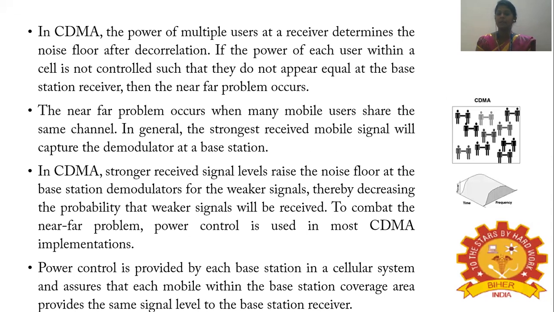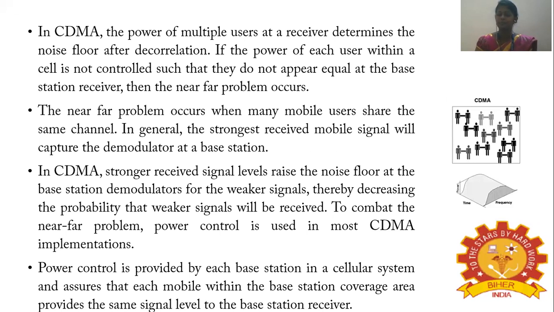In the CDMA technique, the power of multiple users at the receiver determines the noise floor after decorrelation. If the power of each user is not controlled in such a way that they appear equal at the base station receiver, then the near-far problem occurs. The near-far problem basically occurs when many mobile users share the same channel.